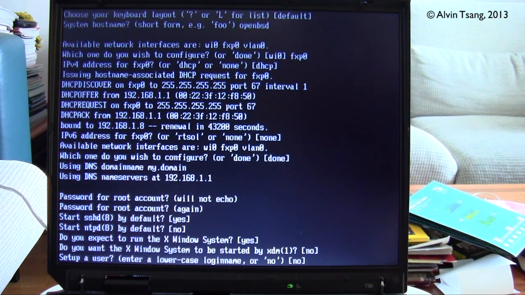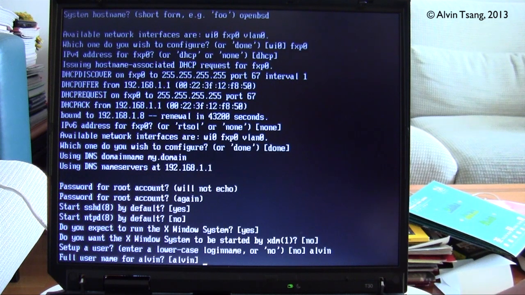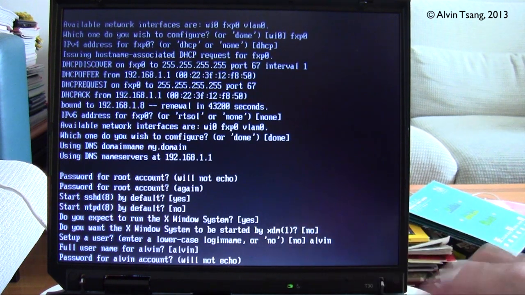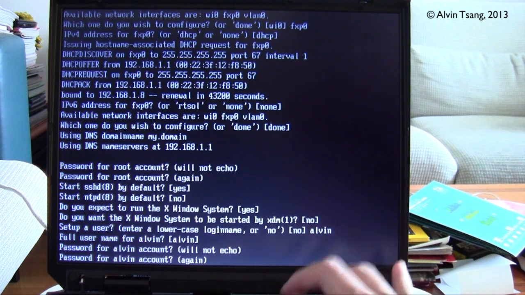Set up a user. Well, I would set up a user. What they're talking about is a non-root user. It's very important and useful to set up a normal non-root user on OpenBSD. So I would just set one up now. And it's usual just to use your name for the username. So I'll use my own name. Enter. Full username. I'll use the same one. Enter. And password. Now I put in my password. Enter.